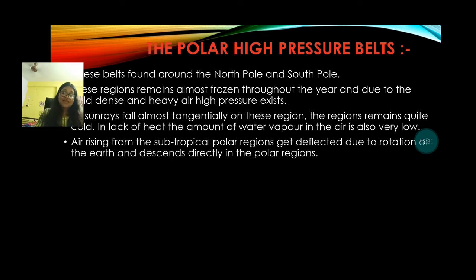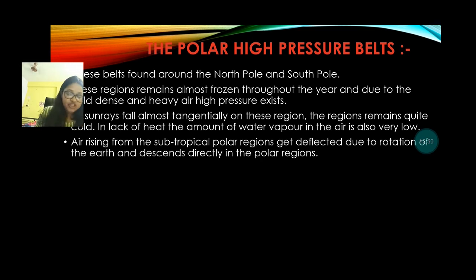Similarly, in December, when the sun is over the Tropic of Capricorn, the southern hemisphere has summer, and the pressure belts shift 5 to 10 degrees south of their average positions.